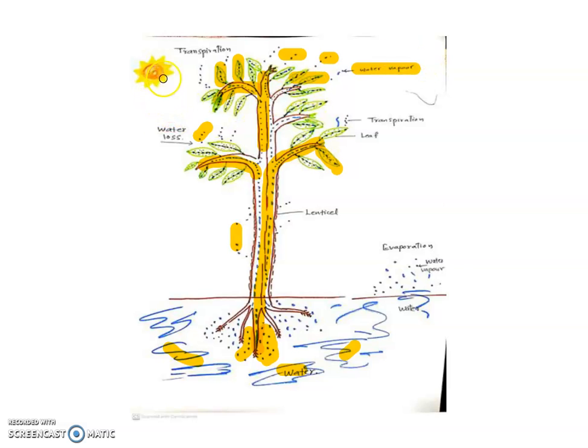For this purpose, the sun provides heat to the plants, and from that heat, water is converted into water vapor and transpired into the atmosphere, or through some physiological process, plants convert water into water vapor, and this water vapor is lost through the various aerial parts. This is called the transpiration process.